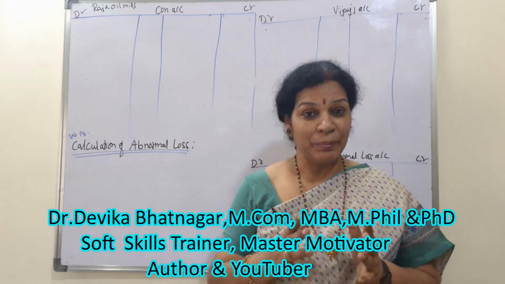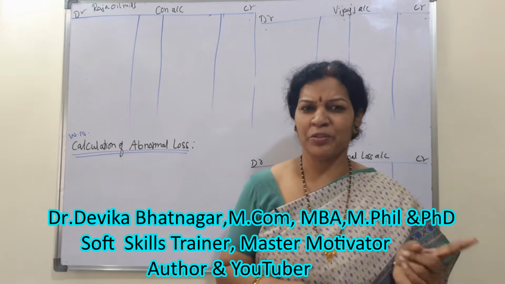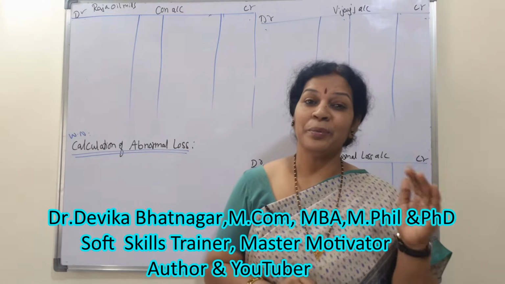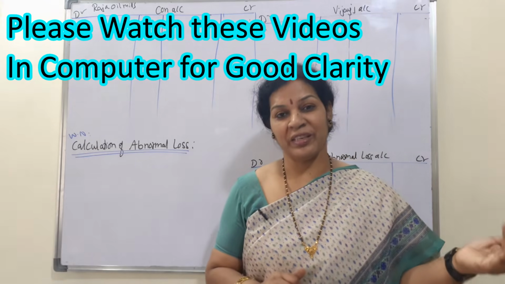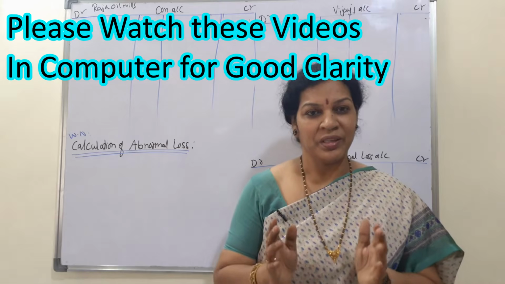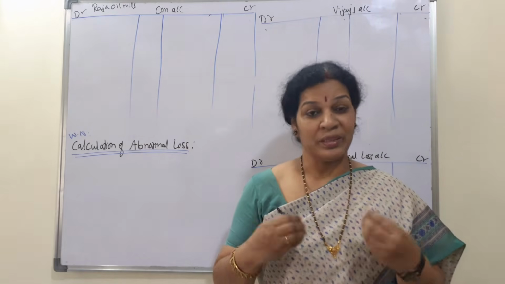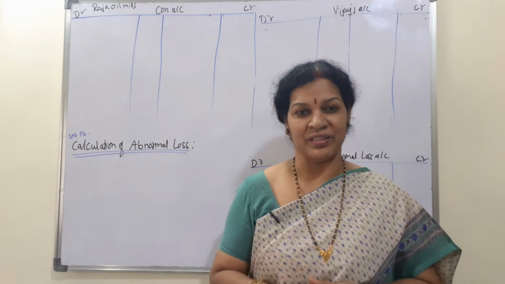Today we'll see a consignment abnormal loss problem. In the previous class, we also saw one problem related to abnormal loss, where an insurance claim was there, and we saw how to treat it. Now today's problem has no insurance claim. Simply an abnormal loss is given, so we'll see how we have to handle it.